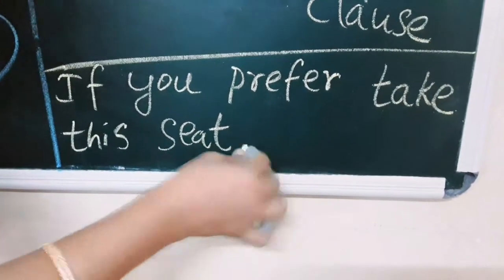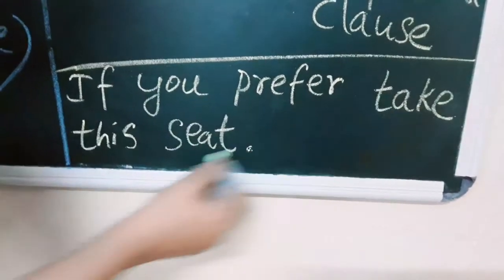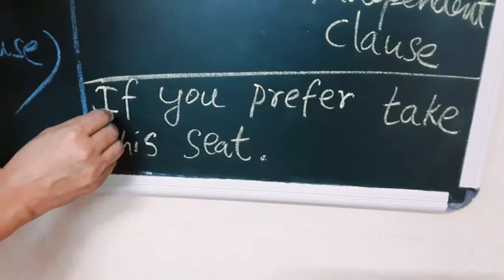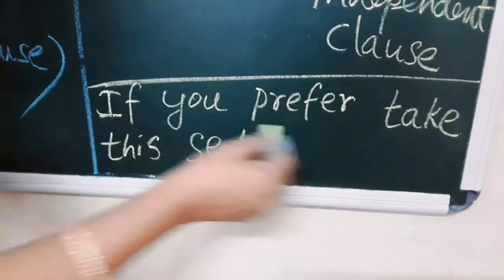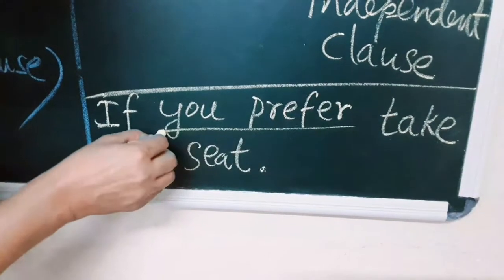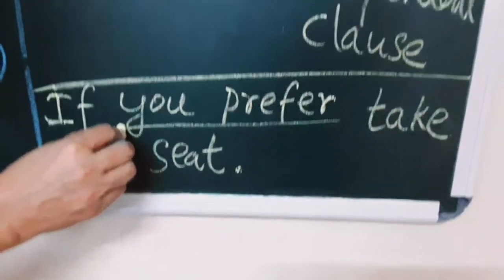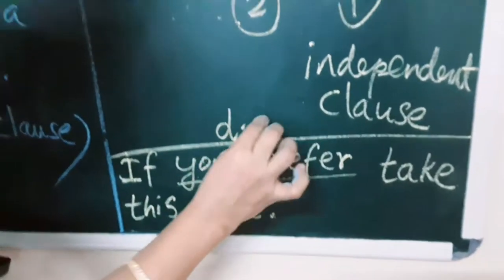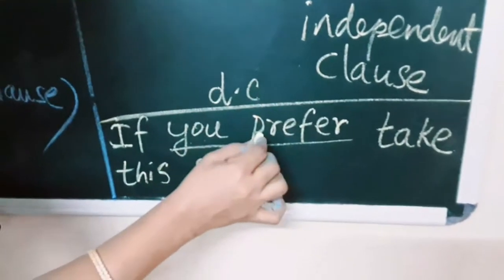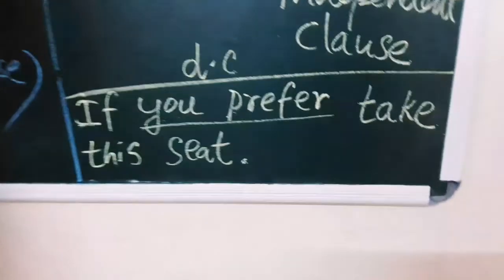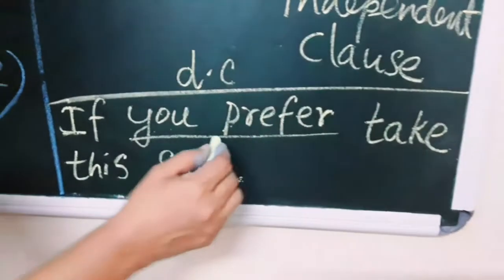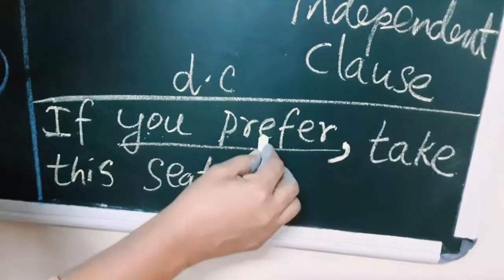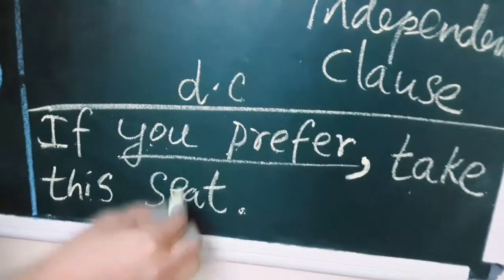We all know that there are two clauses and a subordinating conjunction is here. So, is you prefer an independent clause or a dependent clause? You prefer is a dependent clause. It needs something to make a sentence. So, you must put a comma here. If you prefer, take this seat.